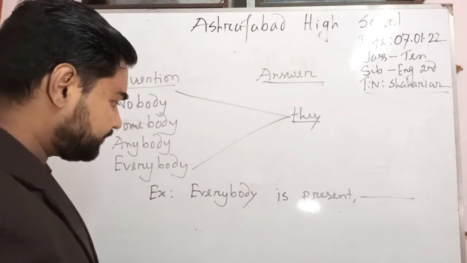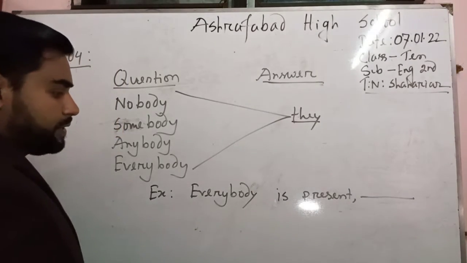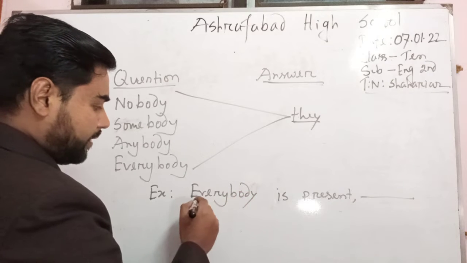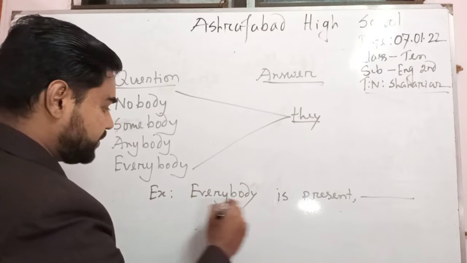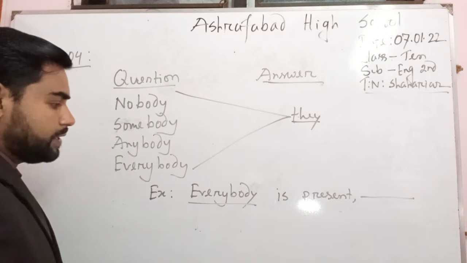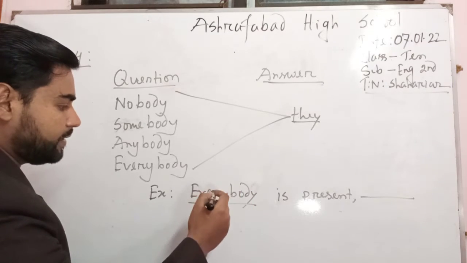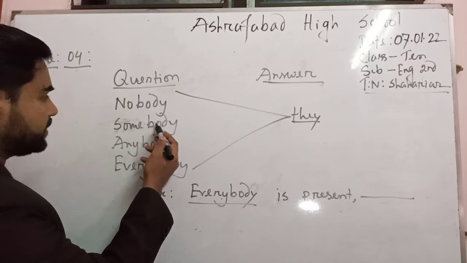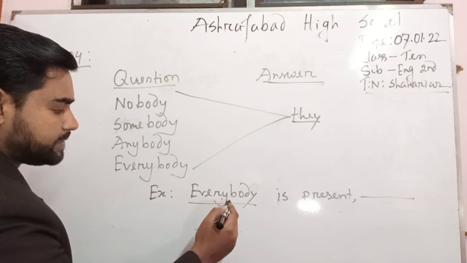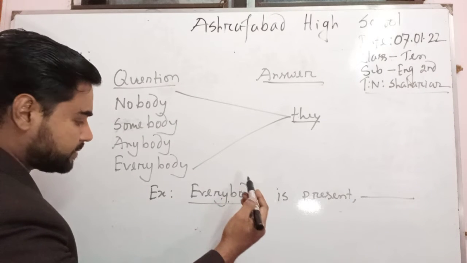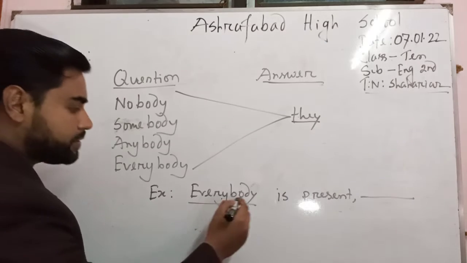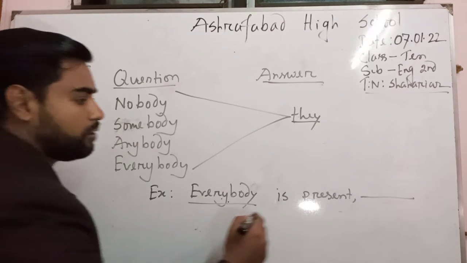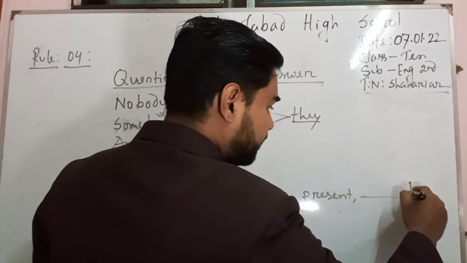Everybody is present. Here you can see we have a subject, everybody. So whenever you see this type of word, everybody, anybody, somebody, nobody, as the subject of the given question, instead of these subjects, you will write down here they.